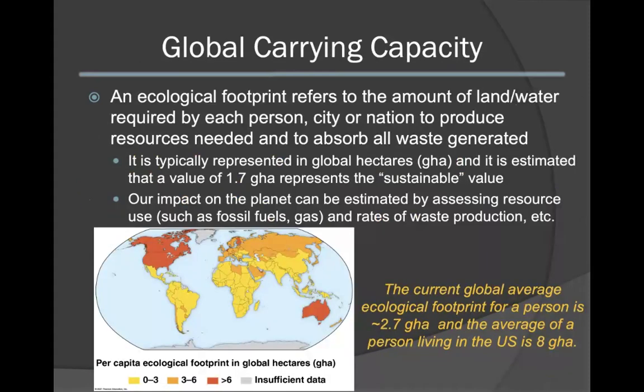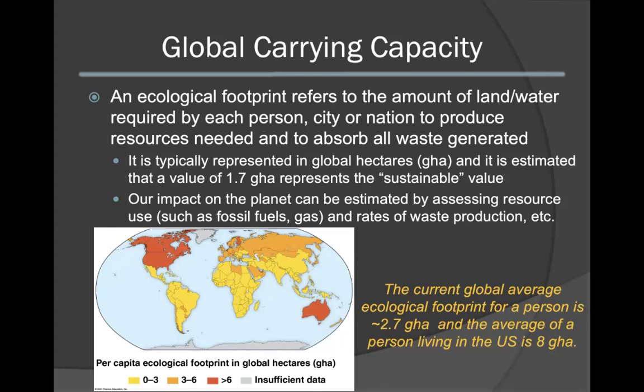When considering the growth of the human population, it is also important to consider the concept of having a global carrying capacity. In assessing the global carrying capacity, it's important to recognize that an ecological footprint exists for each individual, city or nation. An ecological footprint refers to the amount of land or water that is required by that person, city, or nation to produce the resources needed and also to absorb all the waste that is generated. It's typically represented in global hectare units, or GHA. It is estimated that a sustainable value sits at approximately 1.7 GHA.